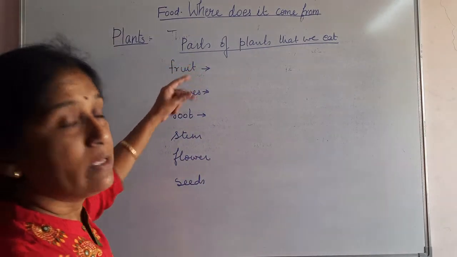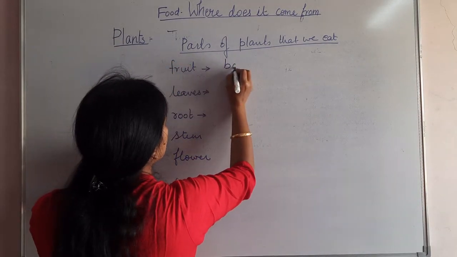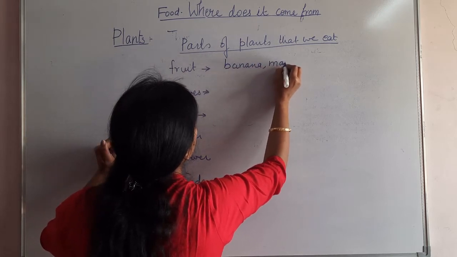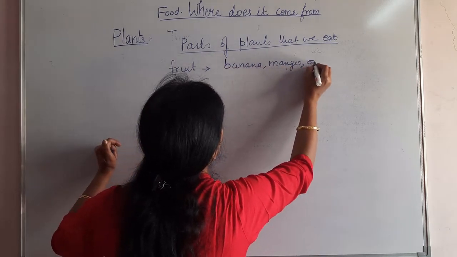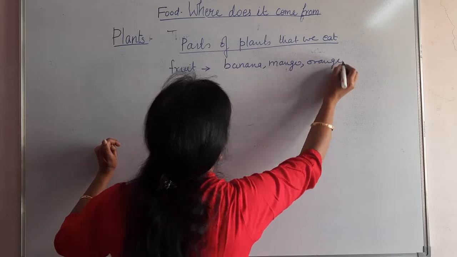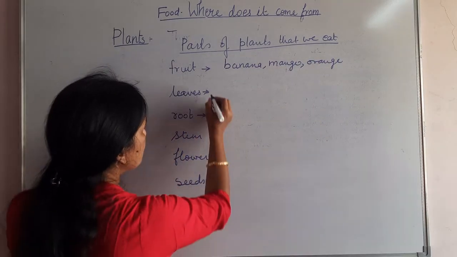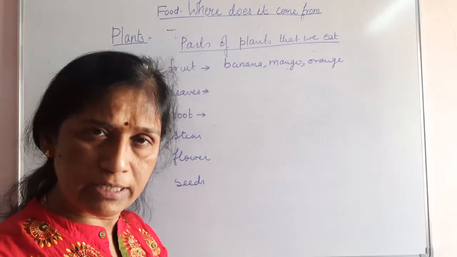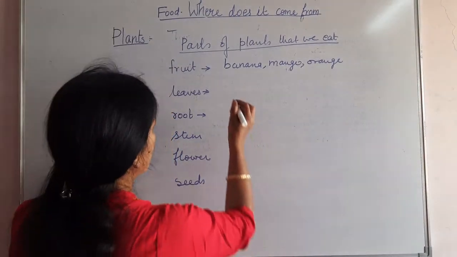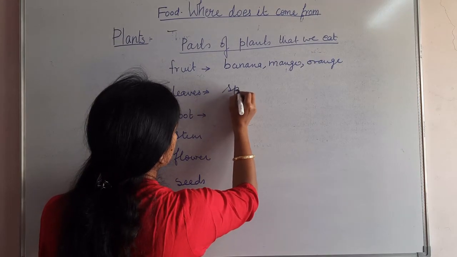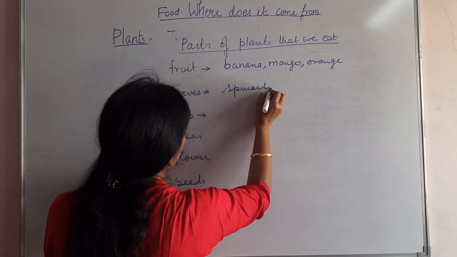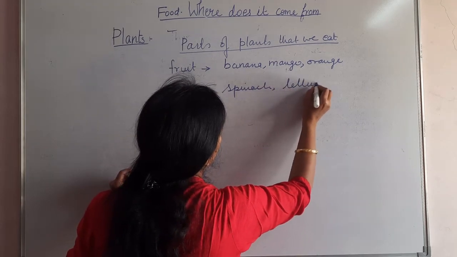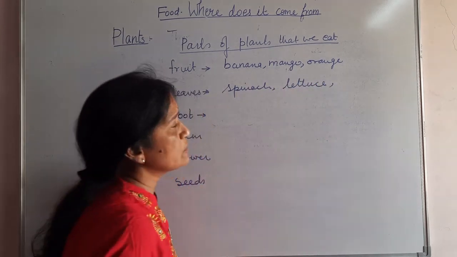Fruit: banana is a fruit, mango is a fruit, orange you can write, and many more. Now leaves. There are some plants whose leaves are taken by us as food. The common example is spinach. Lettuce leaves you can say. Methi leaves you can take.